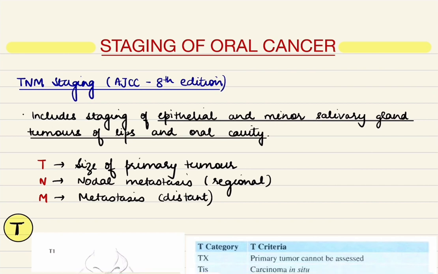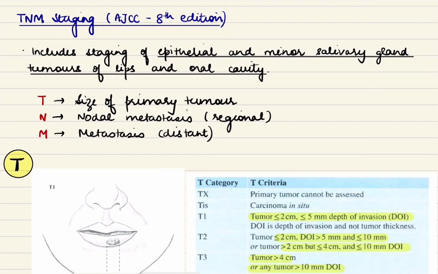Important to note that this TNM staging includes staging of epithelial and minor salivary gland tumors of the lips and oral cavity, that is primarily oral squamous cell carcinoma, and it does not include hematological malignancies, soft tissue or bone tumors, and also the cutaneous malignancies. So, mainly oral squamous cell carcinoma.